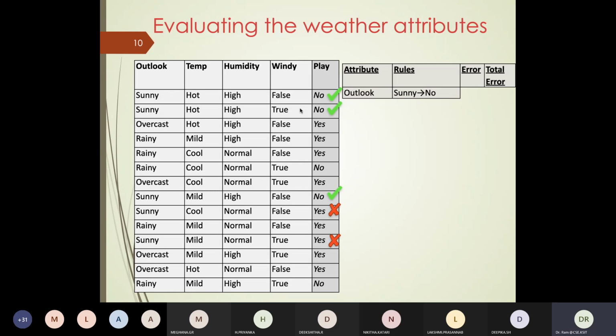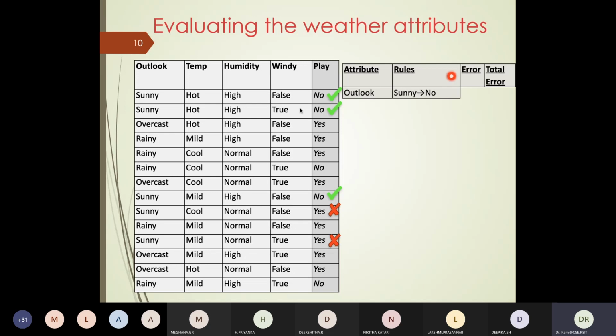So given that I have 3 correct answers, when I choose a rule that my outlook is sunny and my decision is no, what would my error be? Given that I have 3 correct answers and 2 incorrect answers, if I were to choose a rule that if outlook is sunny, my decision of playing is no, will not play, what is the probability of error from these records? Any thoughts? What would my error probability be if I were to decide that when the outlook is sunny, my decision is no?